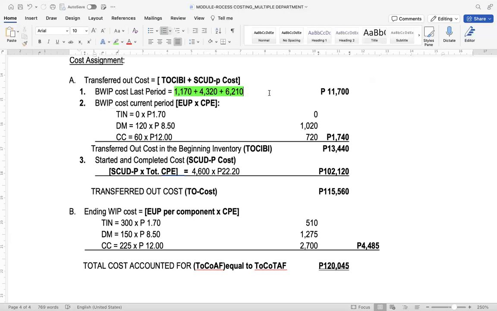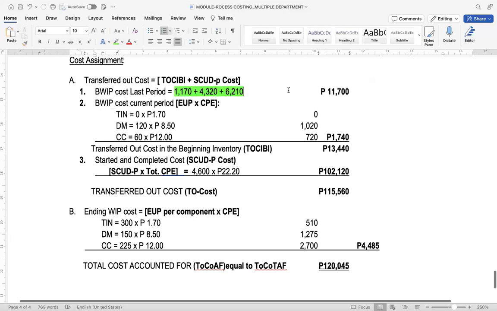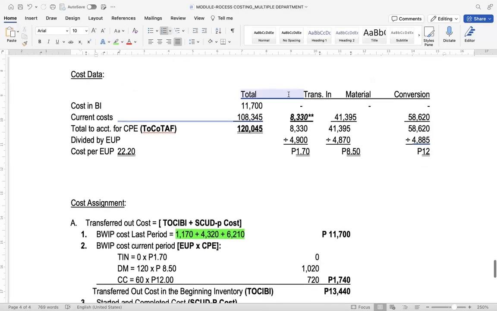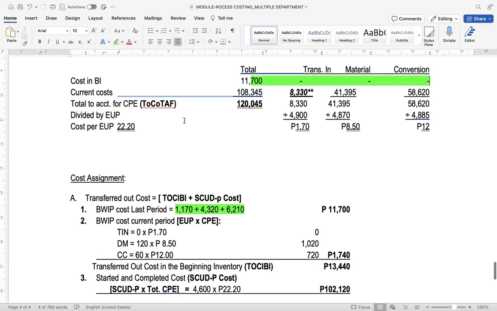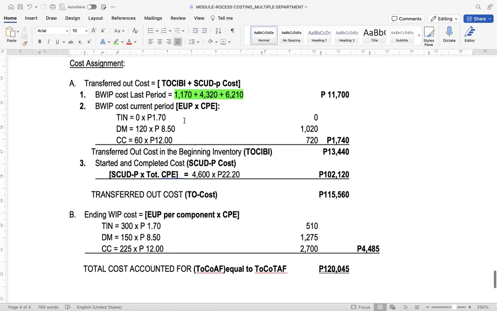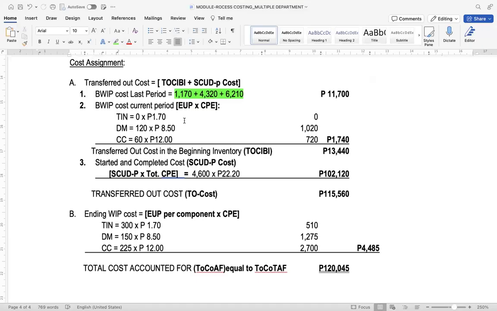This is the total amount of 11,700, which we did not consider for CPE computation purposes. We disregarded that for CPE, but that will be the first component in assigning the transferred out cost.